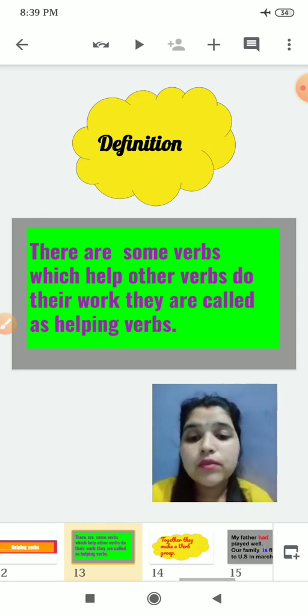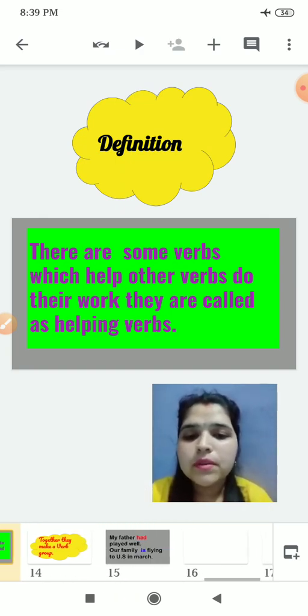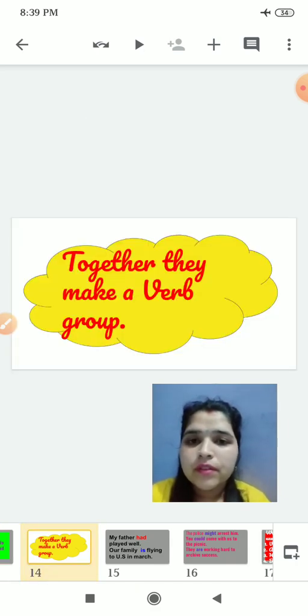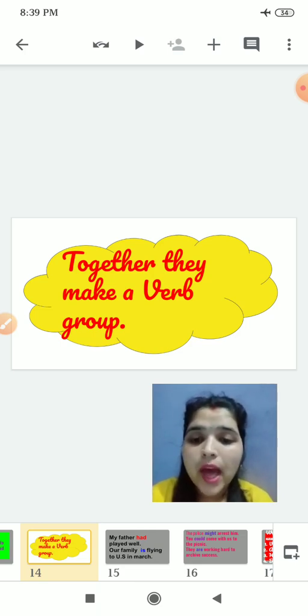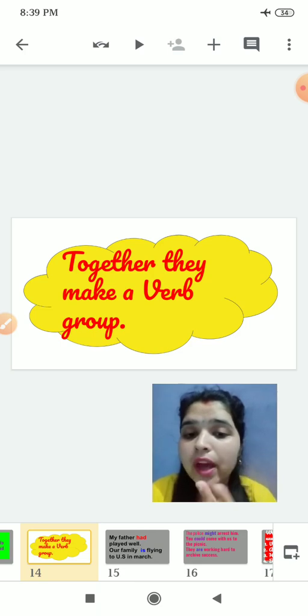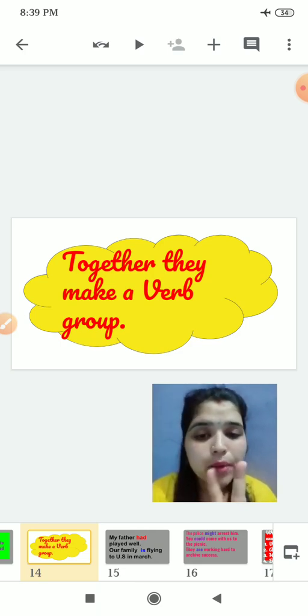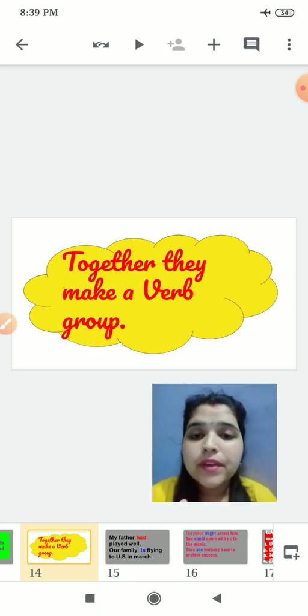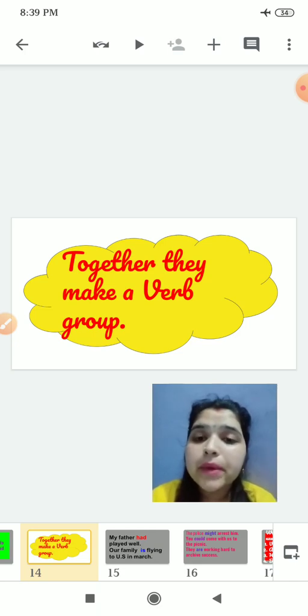Together they make a verb group. If I am helping someone, we become two people. In the same way, when one verb helps another verb, they form a group.